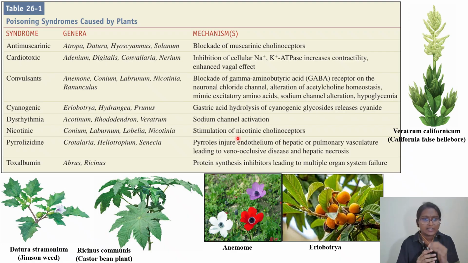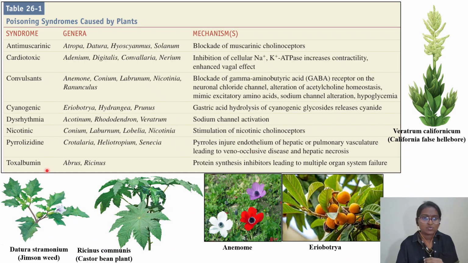Okay. Next one is pyrrolizidine. In our options also we had pyrrolizidine. So we have Crotalaria, Heliotropium, Senecio. These are the different genera which contain this particular pyrrolizidine. And what this pyrrole group does is that it will damage the endothelium in the vasculature, the endothelium of the liver as well as your lung, leading to veno-occlusive disease, and it will cause liver necrosis.